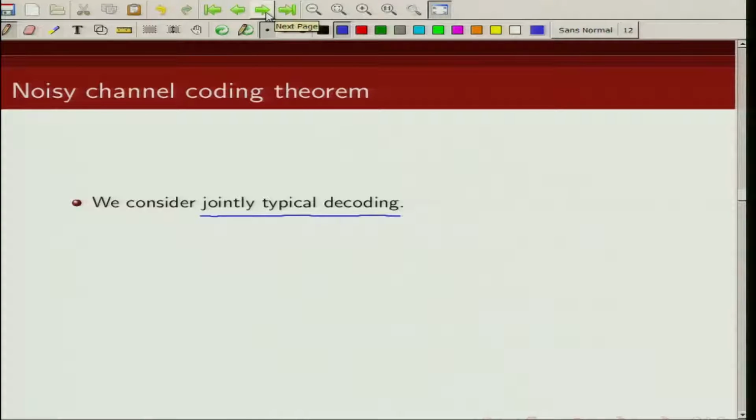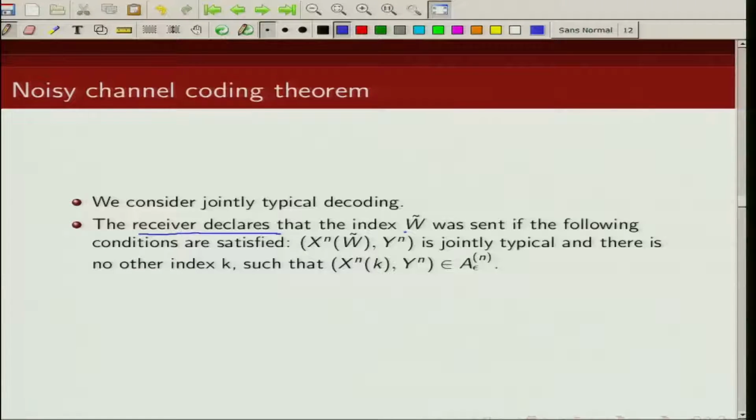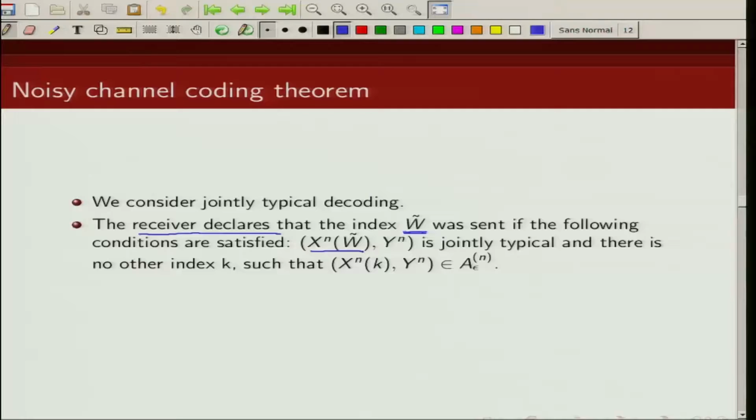So how does typical set decoding work? The receiver declares that an index W tilde was sent if the following conditions are met: x^n(W tilde) and y^n, the received sequence, are jointly typical, and there is no other index k such that x^n(k) and the received sequence y^n are jointly typical.